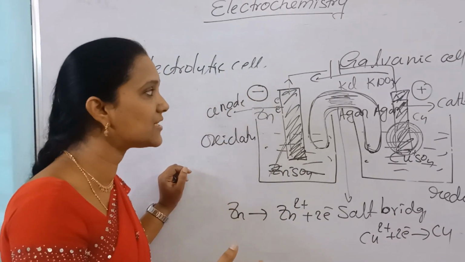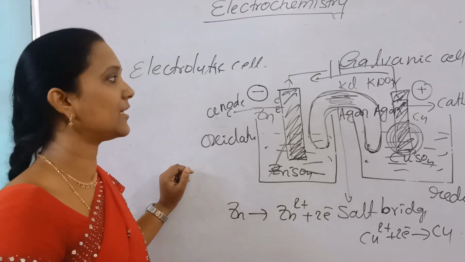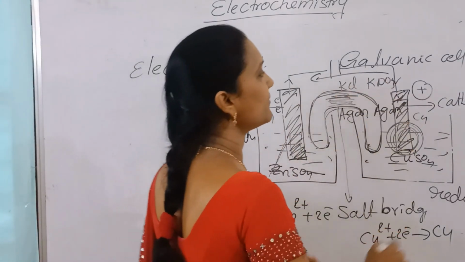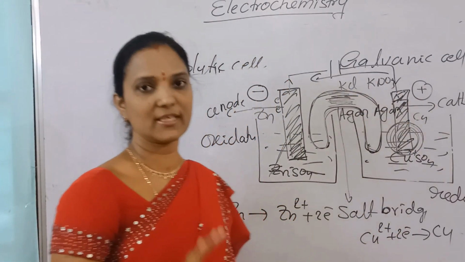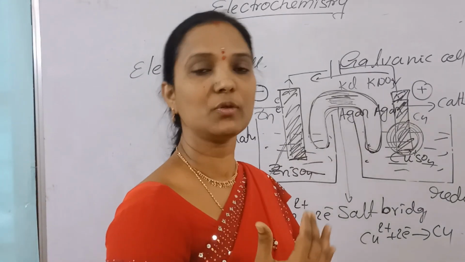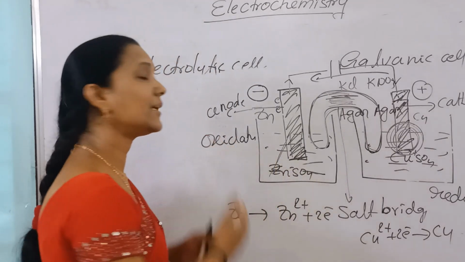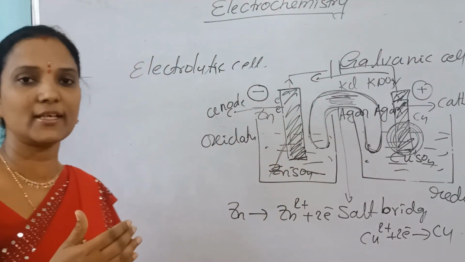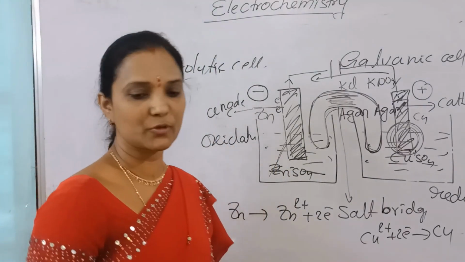So chemical energy changes to electrical energy. Like this, any cell given, that cell is called galvanic cell. So galvanic cell is used to convert chemical energy to electrical energy, and electrolytic cell is used to convert electrical energy to chemical energy. Now come to the differences.